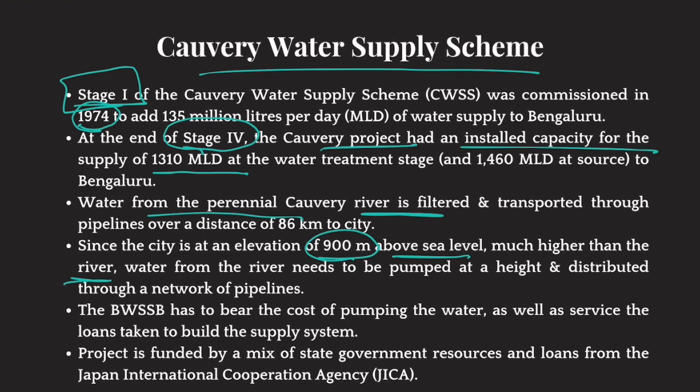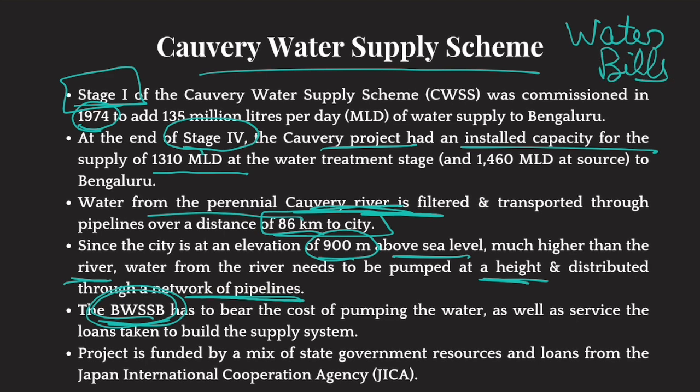So, water needs to be pumped to a particular height and then distributed through a network of pipelines to Bangalore. And the Cauvery River is about 86 kilometers away, so a lot of pumping needs to be done. The entire cost of pumping and maintaining pipelines falls on BWSSB, and BWSSB says that this is a lot for us. We need to increase water bills.